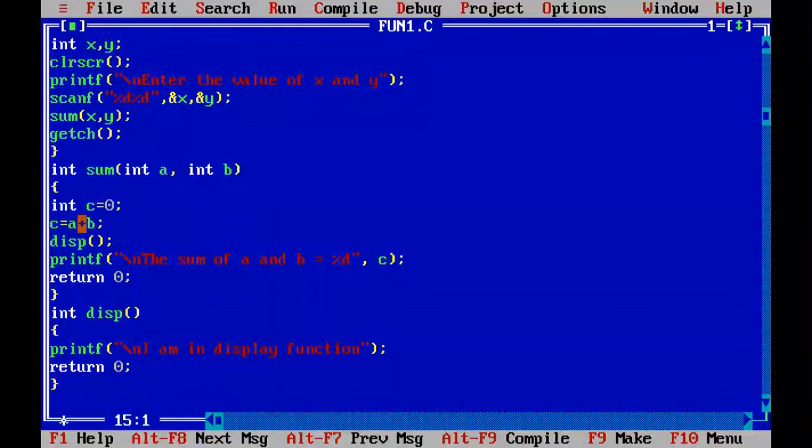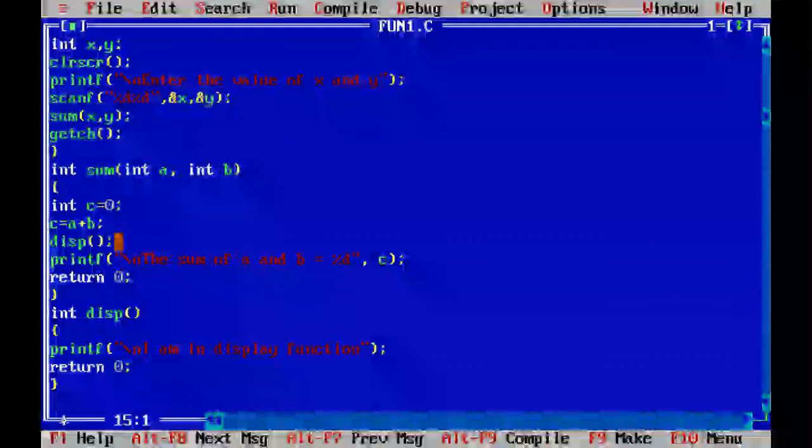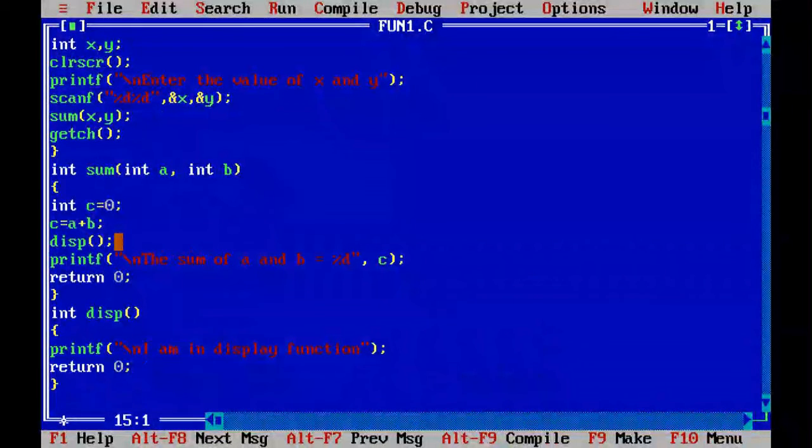The value after adding a and b will be assigned to C. Then first the disp function will be called, which means it will display "I am in display function", then it will display this message. It means all the functions mentioned in the program are executed in a particular order specified by the user.